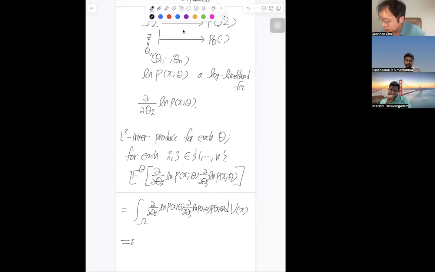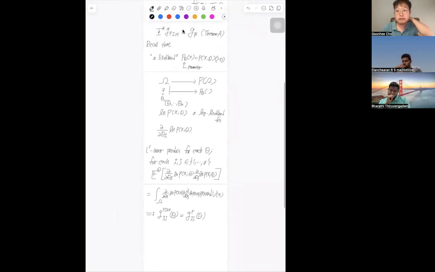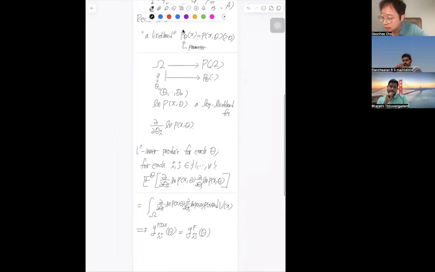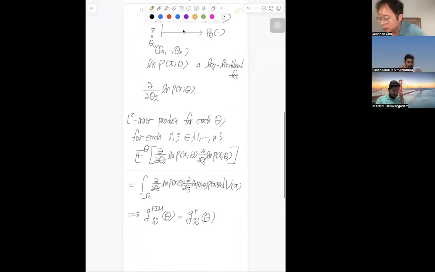And this is defined as the Fisher information matrix of the ij component at theta. This is just g sub ij. Let me put the superscript f, which means the Fisher information matrix. So this is the definition of the Fisher information matrix in the statistical model. In summary, the statistical model has a map which is injective, from the parameter space to the space of probability distributions, and we define the Fisher information metric in this way.